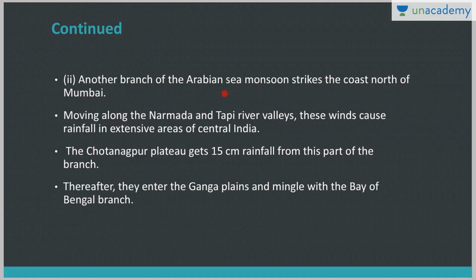Now another branch of the Arabian Sea monsoon strikes the coast north of Mumbai, right? This branch moves along the Narmada and Tapi river valleys, and these winds cause rainfall in an extensive area of central India. So in the interior parts of central India, this second branch of the Arabian Sea will cause rainfall. The Chota Nagpur plateau will get around 15 centimeters of rainfall from this branch, right? And thereafter they enter the Ganga plains and mingle with the Bay of Bengal branch.